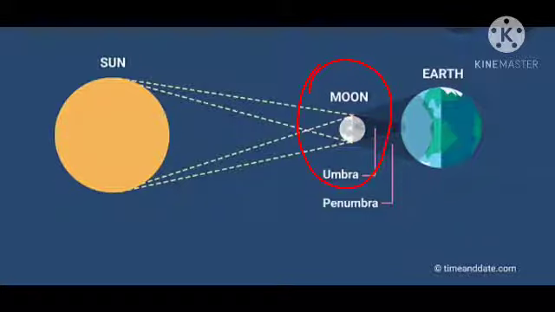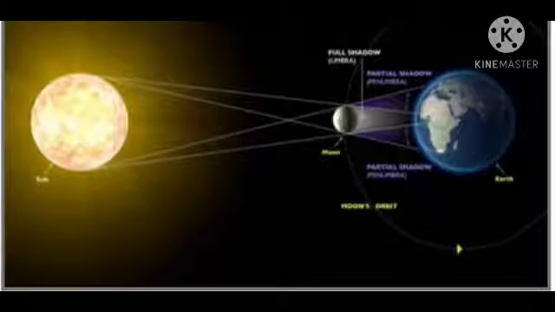We know that the moon is revolving around the earth, so that's why the solar eclipse is formed very few times, and also lasts for very little time. Okay students, clear?